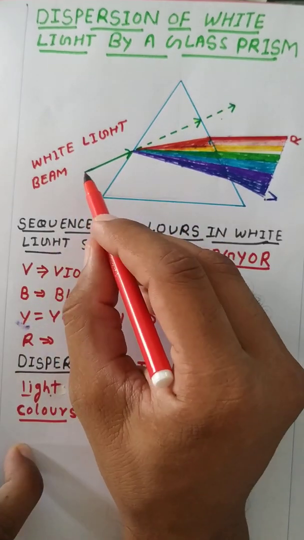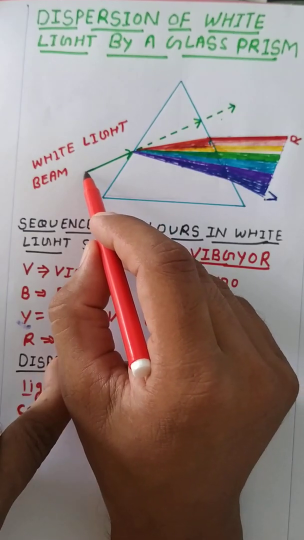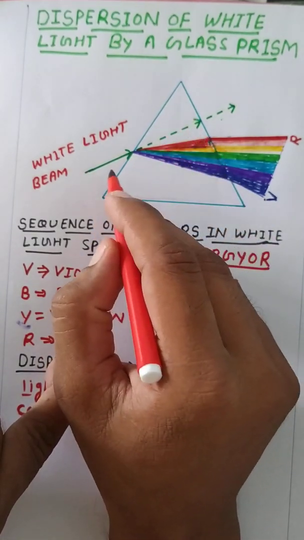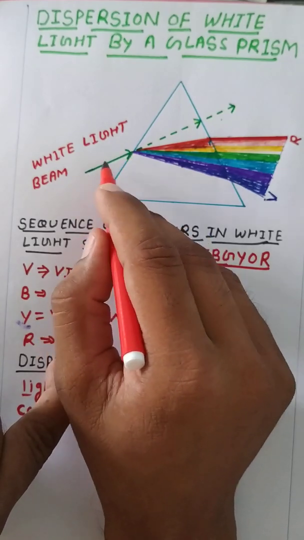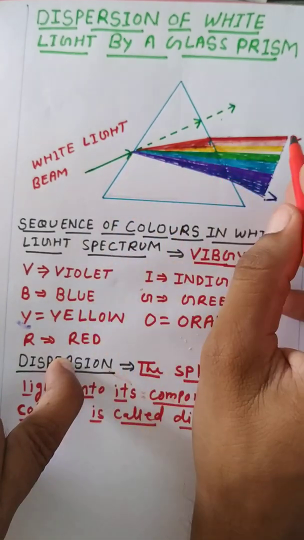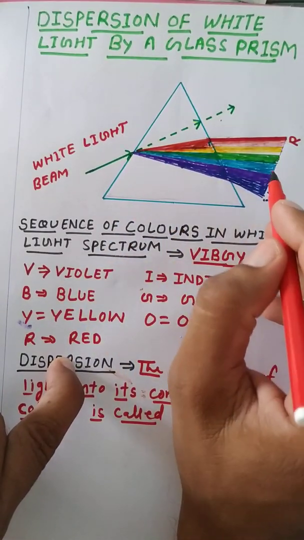So what is happening here? Dispersion of light. Why? Because white light is incident on one surface of the prism, or we can say white light is passing through a prism, and this white light is splitting into its component colors, and this phenomenon is called dispersion of light.